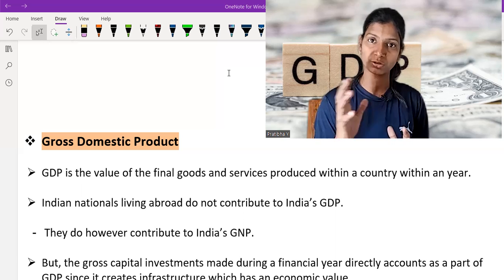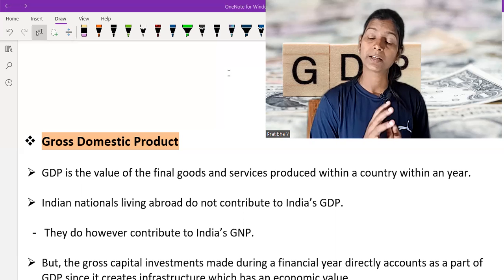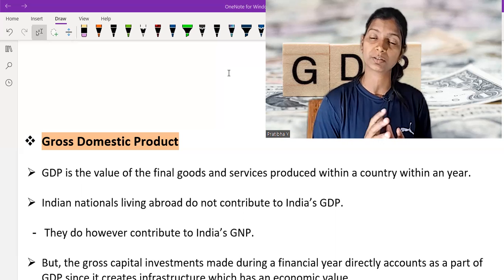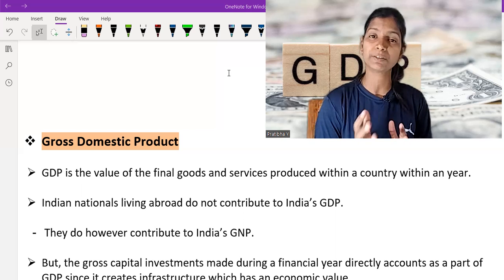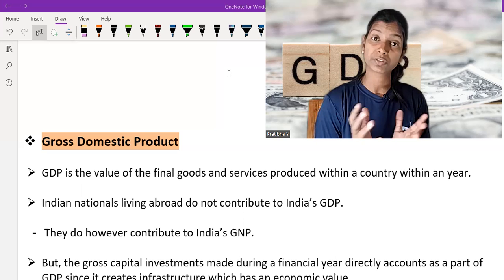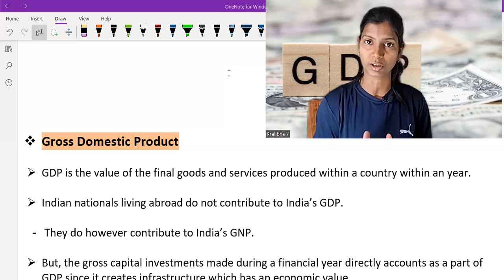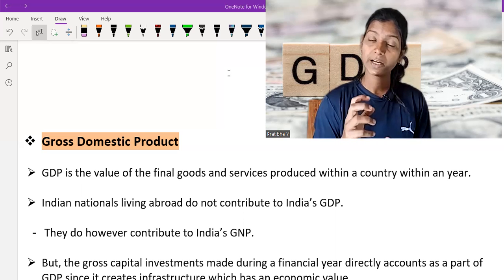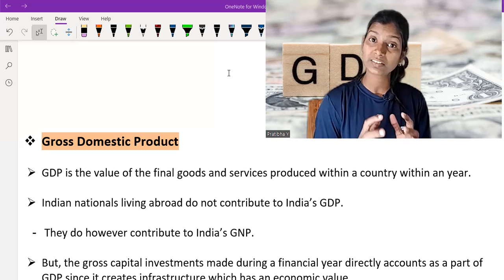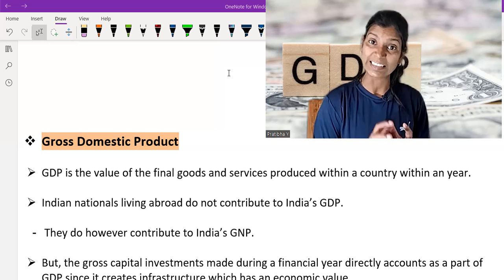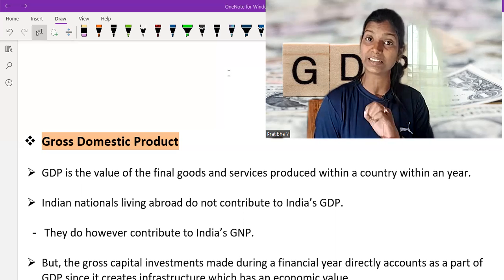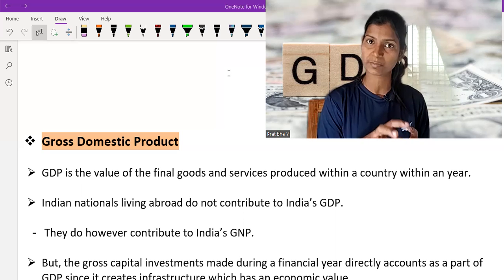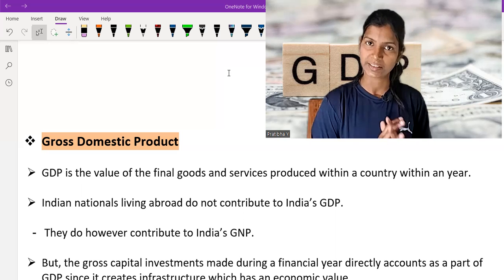Money earned or investment made outside our country by foreign nationals, or Indian citizens, NRIs, if they earn any money or produce any final product in another country, is calculated in GNP, gross national product, but not in GDP. So the basic difference is what is GDP and what is GNP. Goods and services produced by NRIs are calculated in GNP but not in GDP, gross domestic product. But investment in our country is calculated in GDP.